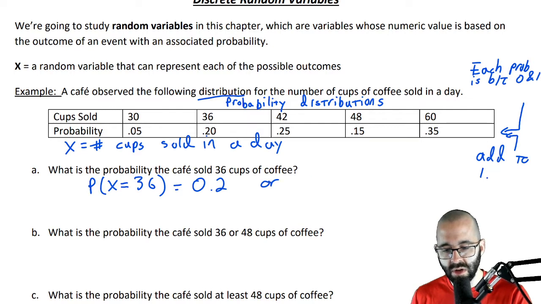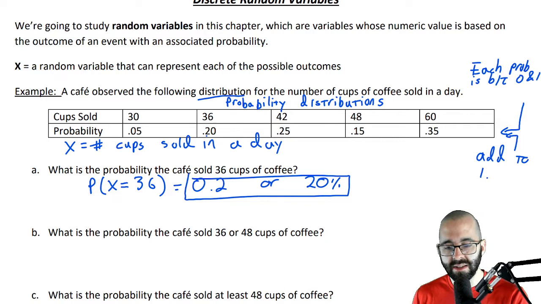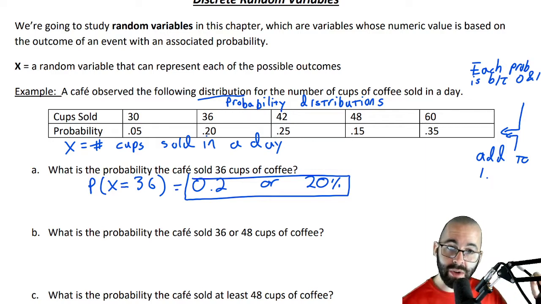0.2 or 20% is our answer. You can always express it as a decimal or a percent. And that's what we're doing here with discrete random variables. And we can do this some more utilizing what we know about probability from the previous unit.